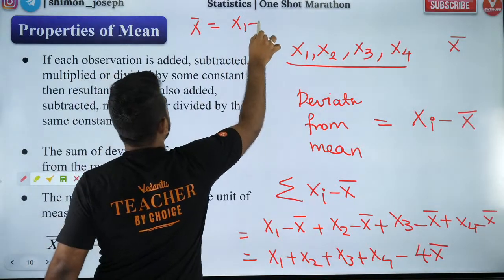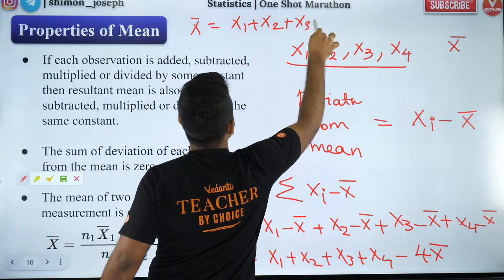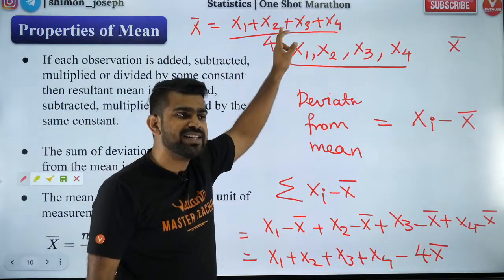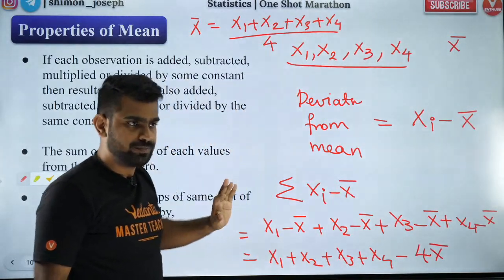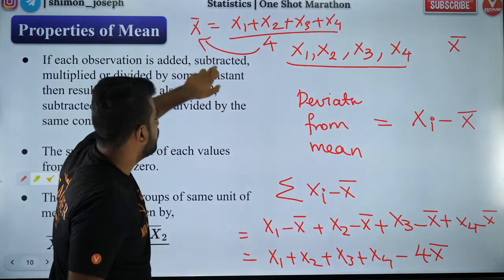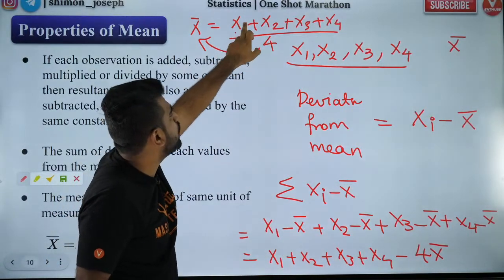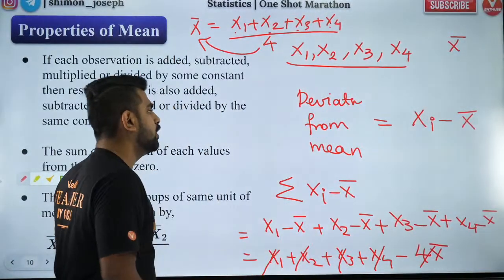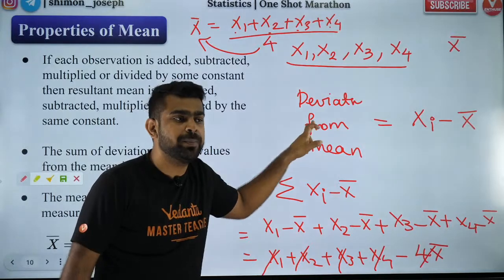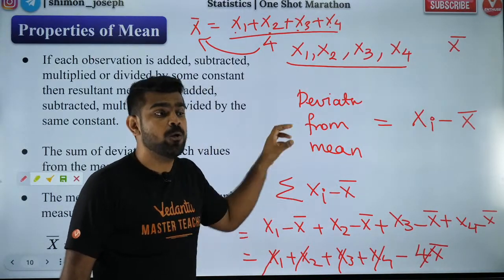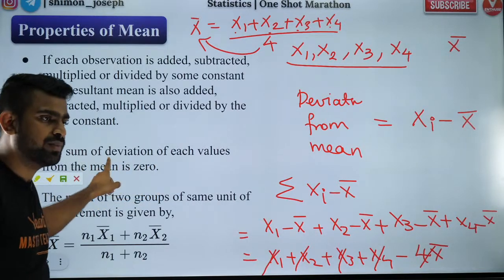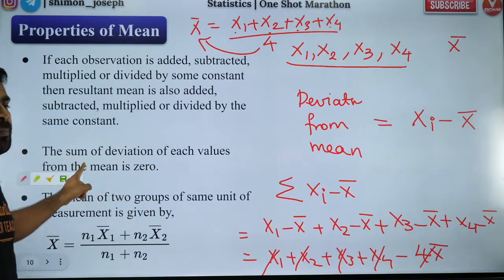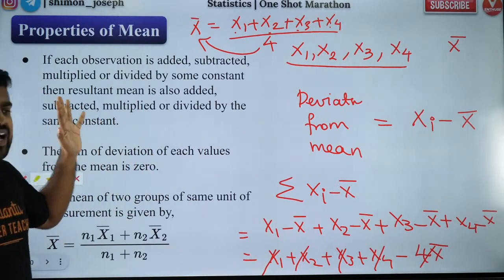Now, x bar means mean, which is nothing but the average of all of them. So x bar is x1 plus x2 plus x3 plus x4 by 4. So 4 x bar will be x1 plus x2 plus x3 plus x4. Can I cancel all of them? This and this will get cancelled. So do you agree? The summation of all the deviations from the mean will be 0. Did I prove it? The sum of all the deviations from the mean is going to be 0. Did you all like that?